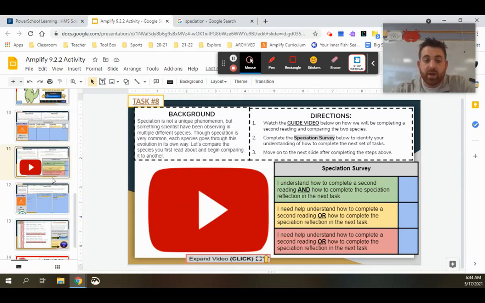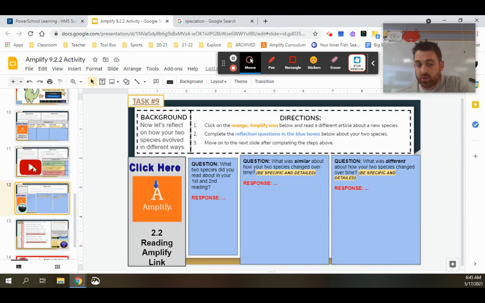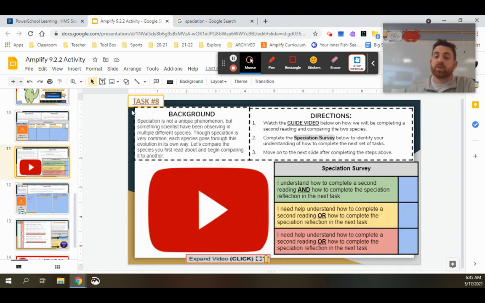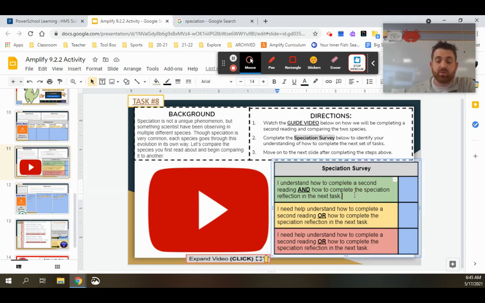Hey everybody, Mr. Egan here, and today we're going to be looking at how to complete the speciation survey, with all the tasks that we're going to be completing for our second reading within the articles. So for this task, we're going to be looking at understanding how to complete the second reading, what we're focusing on, and then how to complete the speciation reflection that's going to be on the next task.